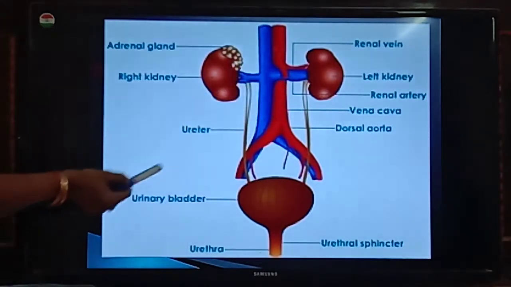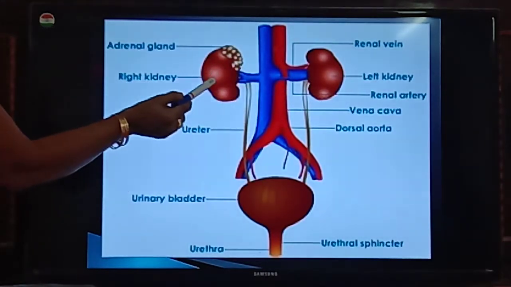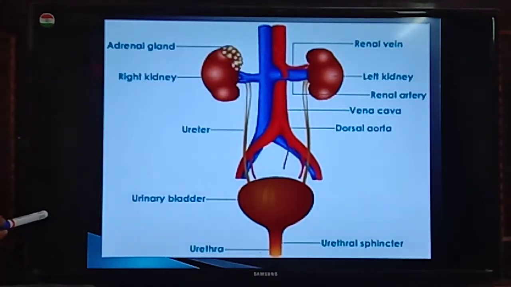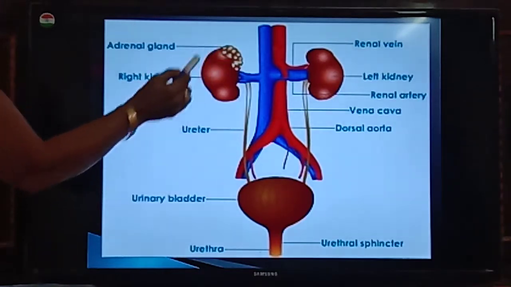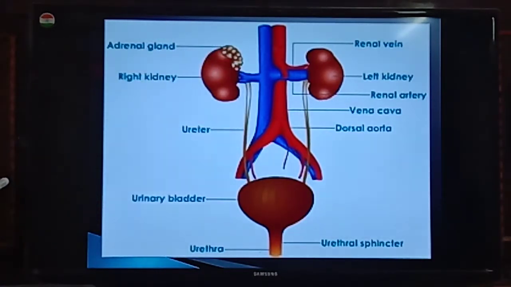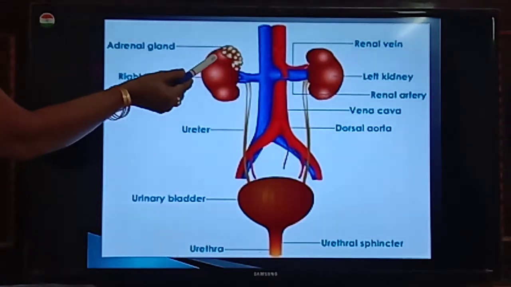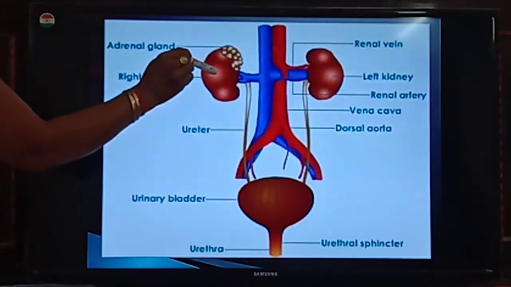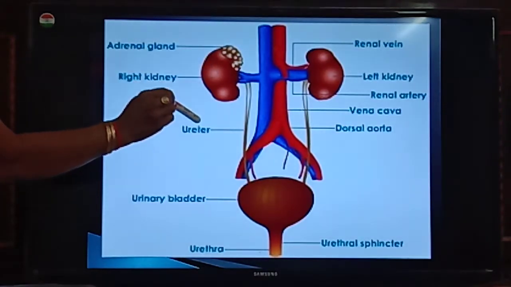Now if you see here, the right kidney is located slightly lower than the left one. You know what is the reason for this? Because at the right side of the abdominal cavity, you will see the liver. The liver occupies the right side of the abdominal cavity. That is the reason why the right side kidney is a bit lower than the left side.